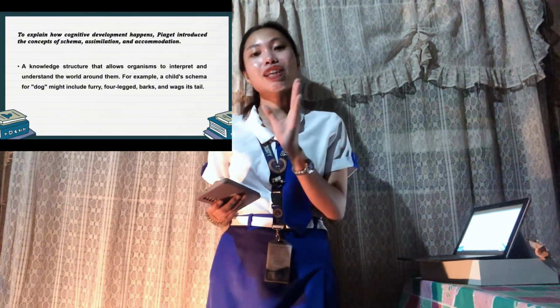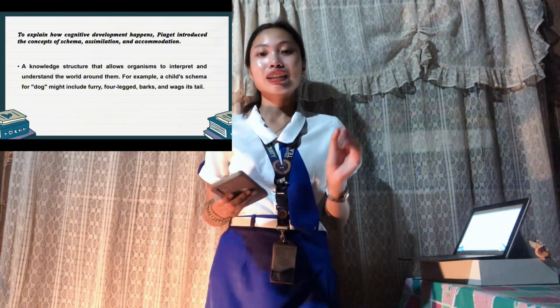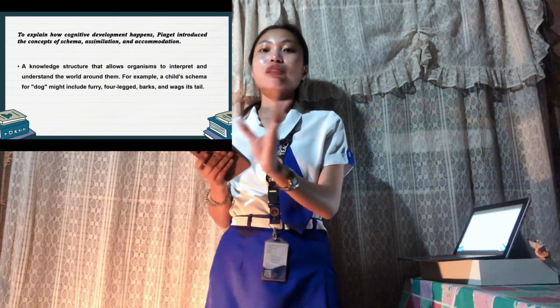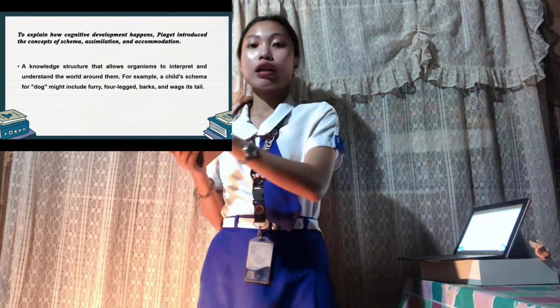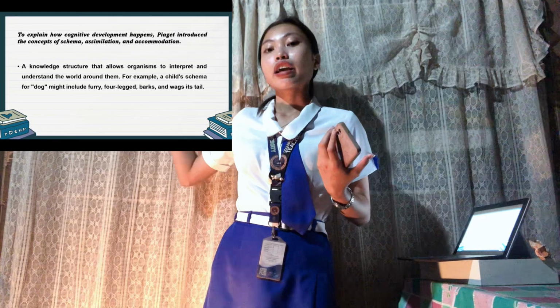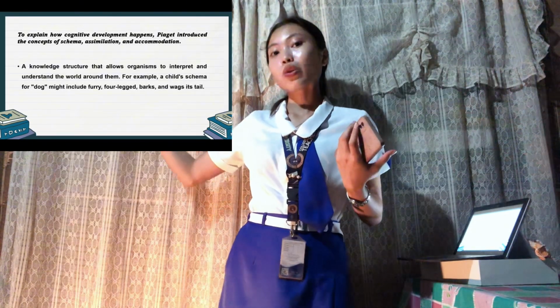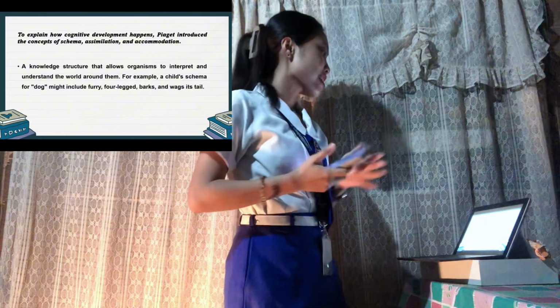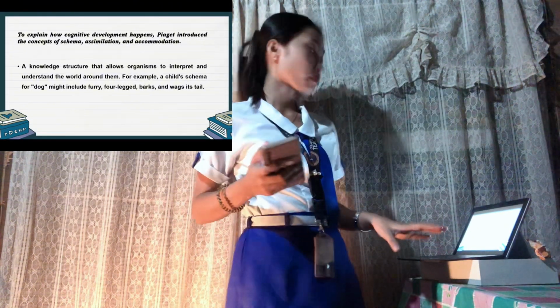For example, a child's schema for a dog might include like furry, 4 legs, barks, and wags its tail. It means that mao ni siya atong knowledge about a certain thing. Ang child is naay knowledge nga mo bark or naay ikog ang iro. Mao ni siya ato ang existing knowledge. So gets.